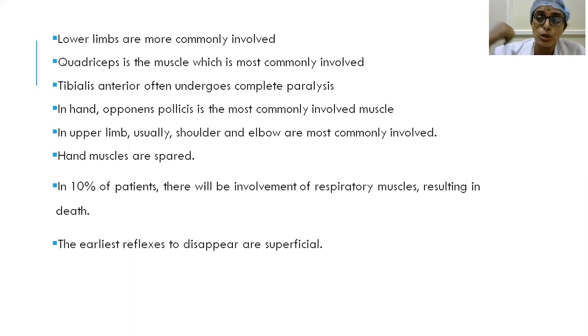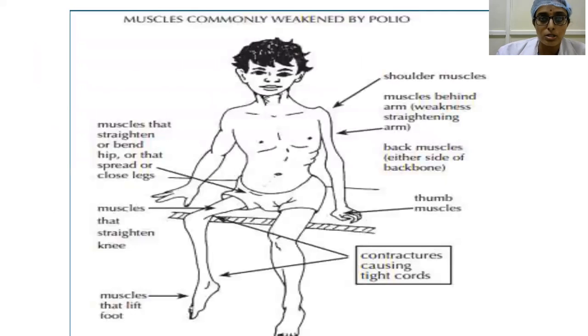In the upper limb, usually shoulder and elbow are more commonly involved. Usually hand muscles are spared. If at all the hand is involved, opponens pollicis is the most commonly involved muscle. But there is one thing which you have to be careful about. In about 10% of patients, there will be involvement of the respiratory muscles. Since spinal nerves are involved, the diaphragm, which is supplied by the phrenic nerve, could be involved. Intercostal muscles can also be involved. And the earliest reflexes to disappear are the superficial reflexes. So these are a few important points which I want to stress upon.